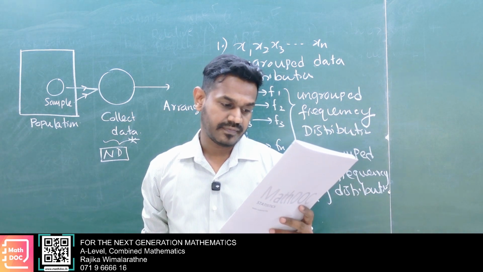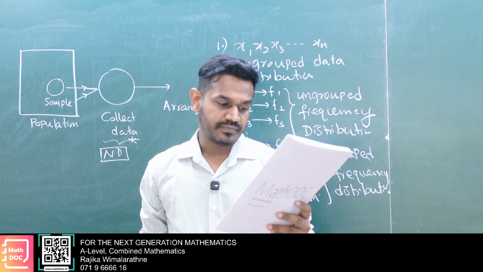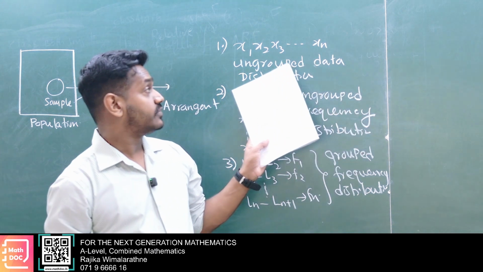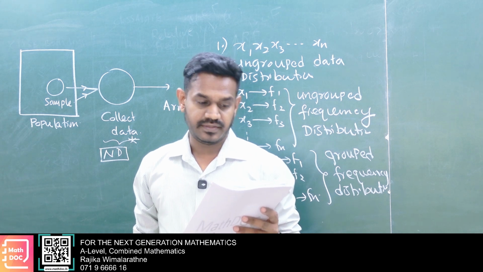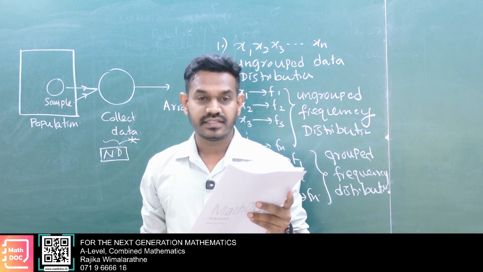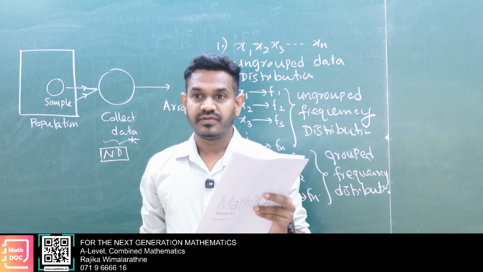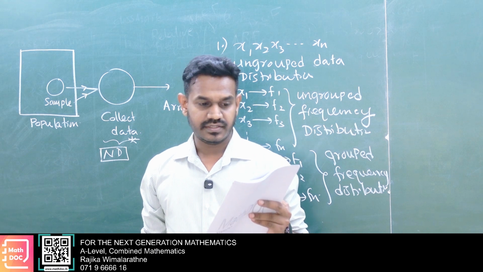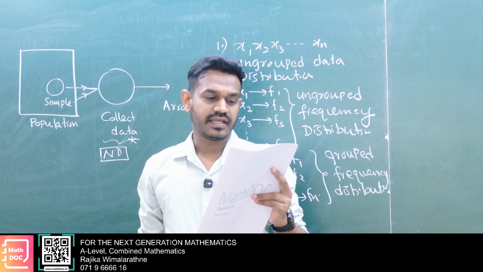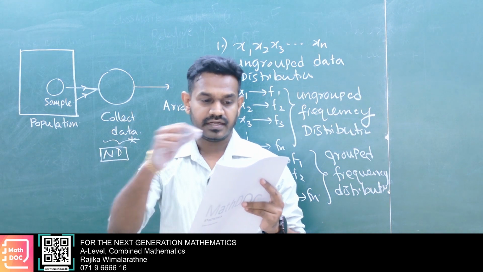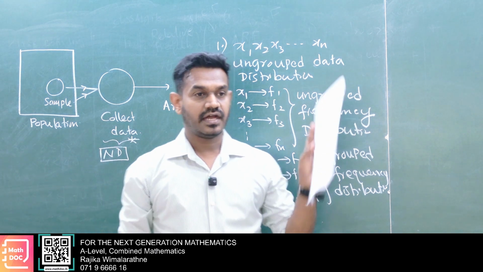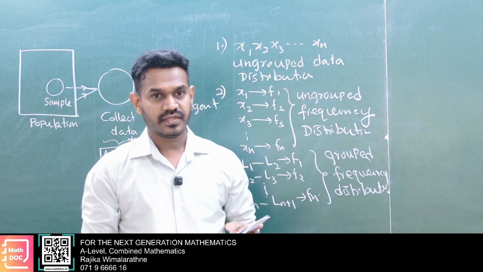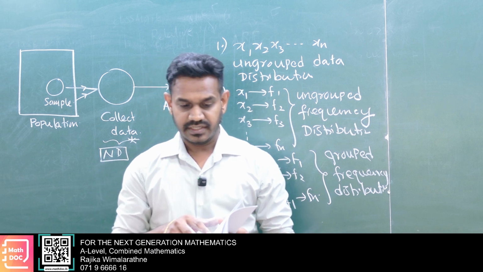Part A, with 10 elements x1 to x10 given, is an ungrouped data distribution.